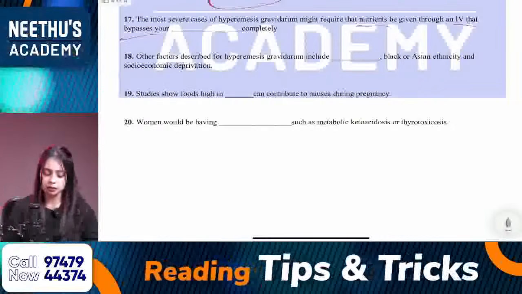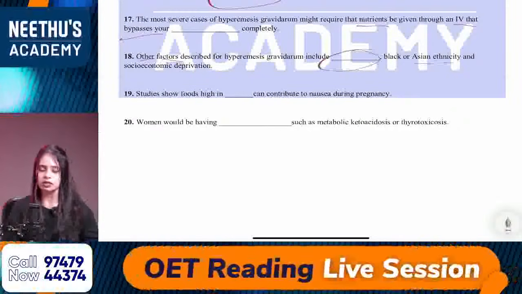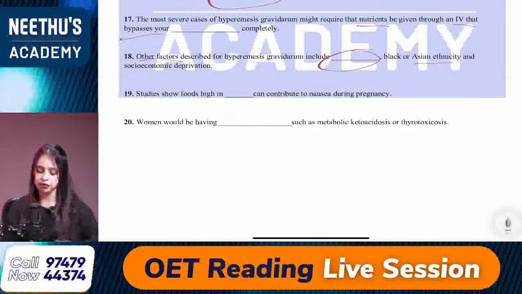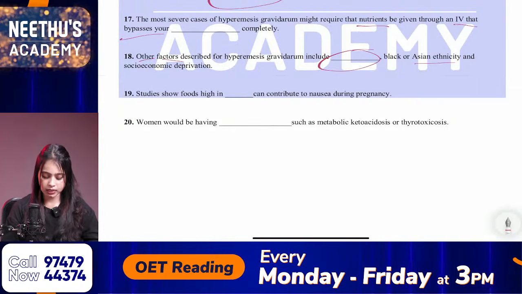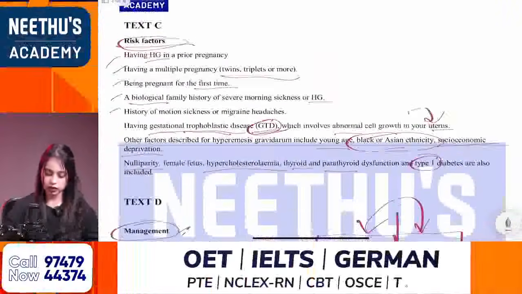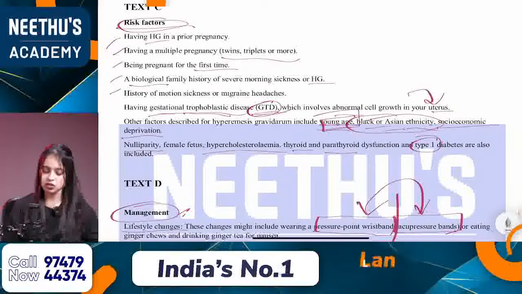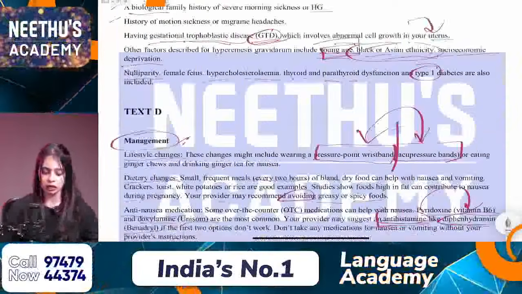And what about the 18th one? Other factors described for hyperemesis gravidarum include dash, black or Asian ethnicity. So, what is the correct answer there? These are the other factors. So, the answer is from text C, the risk factors. So, young age, very direct answer. Young age, black or Asian ethnicity. So, young age is the correct answer.